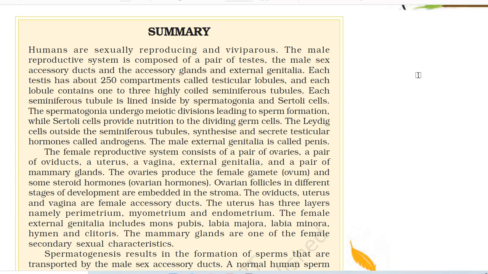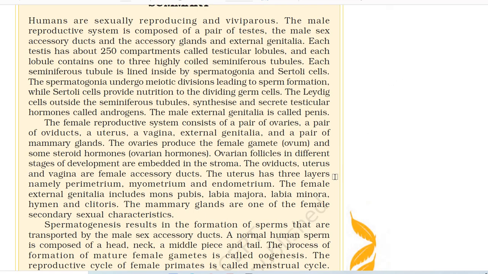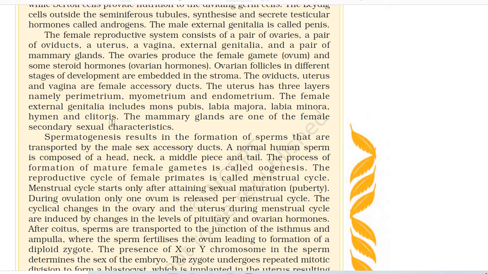The Leydig cells outside the seminiferous tubule synthesize and secrete testicular hormones called androgens. The male external genitalia is called the penis. The female reproductive system consists of a pair of ovaries, a pair of oviducts, a uterus, a vagina, external genitalia, and a pair of mammary glands. The ovaries produce the female gamete and some steroid hormones. Ovarian follicles in different stages of development are embedded in the stroma.